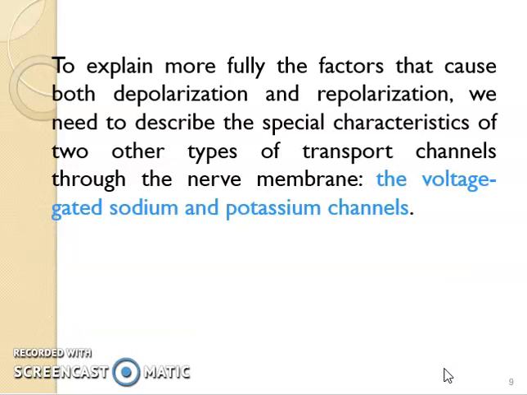Now, to explain more fully the factors that cause depolarization and repolarization, we need to talk about some more characteristics, which are precisely the ion channels.